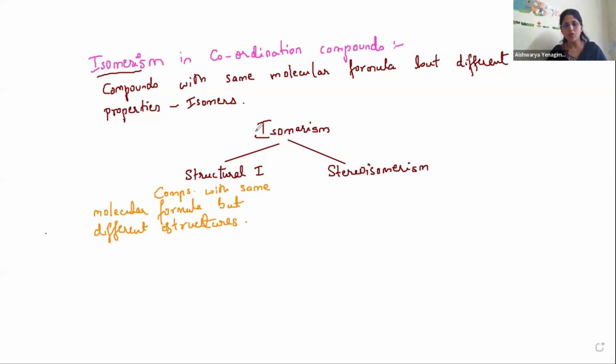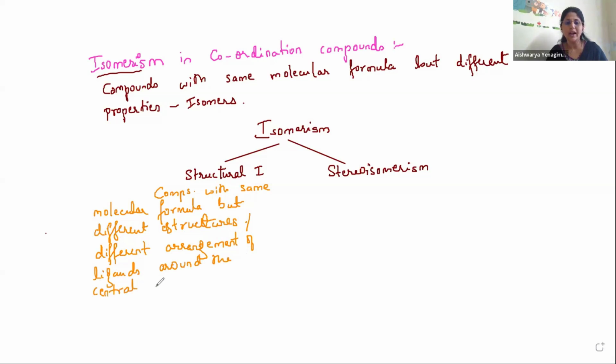In coordination compounds, we can say compounds having the same molecular formula but differing in arrangement, so I can say different arrangement of ligands around the central metal atom.